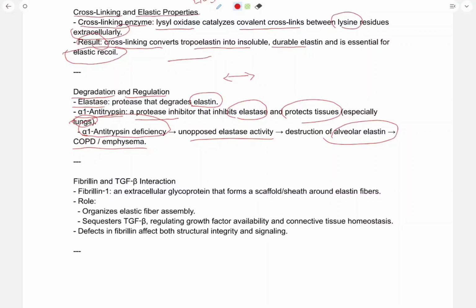When elastase activity is unopposed, it degrades elastin, leading to destruction of alveolar elastin. Alveoli are present in the lung. So when destruction of alveolar elastin takes place, it causes COPD and emphysema.